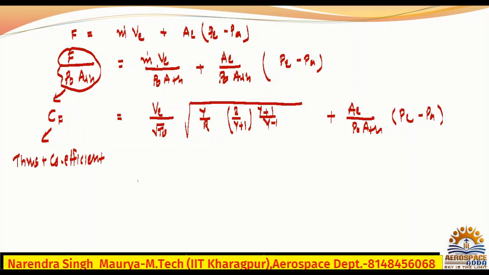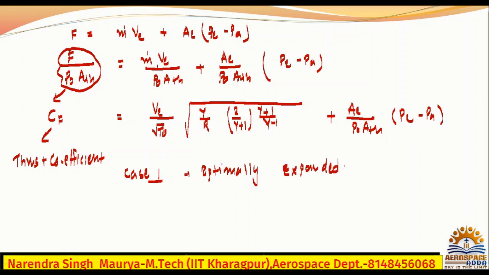Now case 1, this is the CF value. What is case 1? Optimally expanded, which means PE is equal to PA. That's the meaning of it.